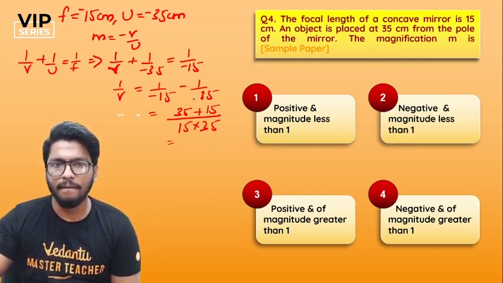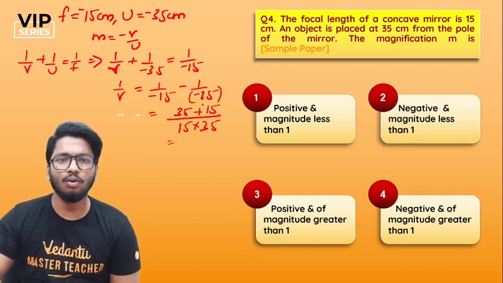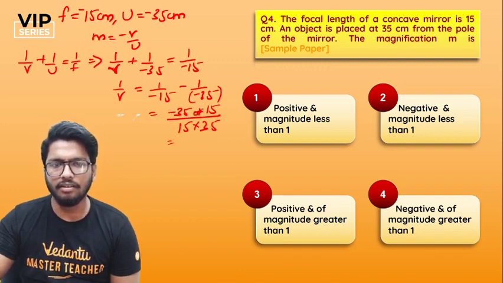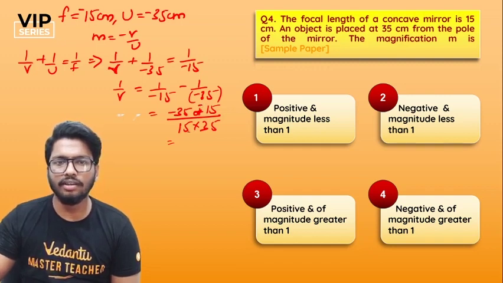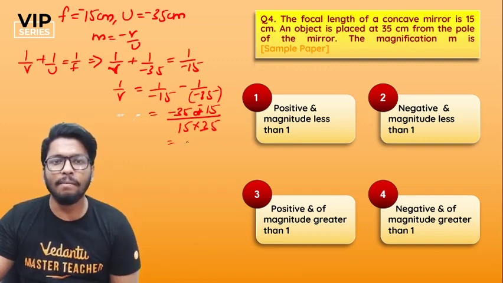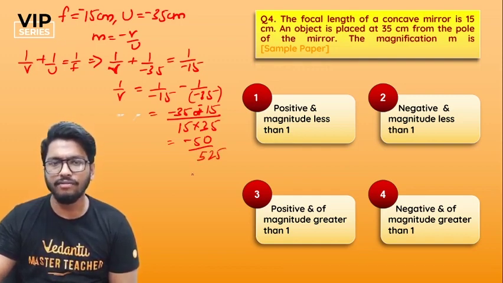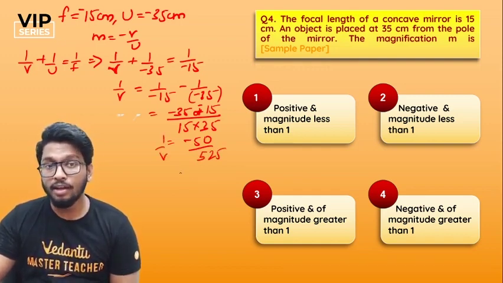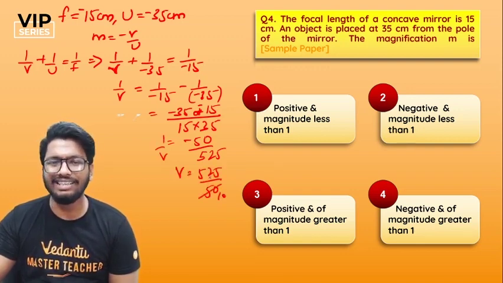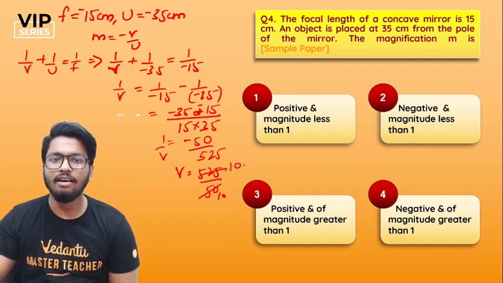Minus 35, right? So minus 35 goes to the other side, so minus 35, minus 15. So this will be, 15 into 35. All right, yeah, makes sense now. So it'll be minus 50 divided by 15 into 35, which I believe is 525. So that is 1 by V. So V is equal to 525 divided by 50, which is 525 divided by minus 50.